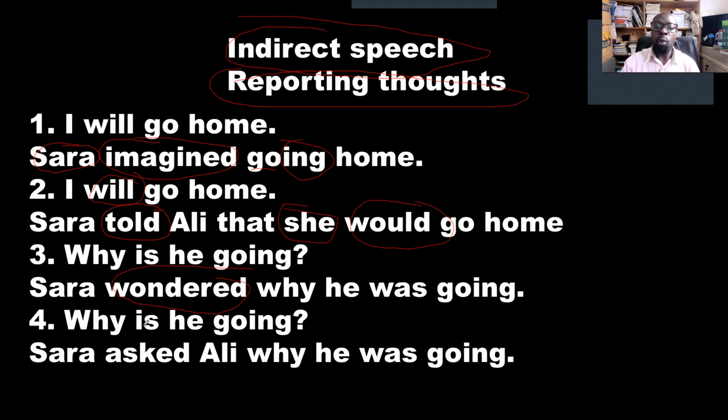Number four, "Why is he going?" Sarah asked. Asked, because there are two people, Sarah and Ali. If there are two people, if you are talking to someone, we say ask. When you are asking yourself a question, we use wondered. And then the rest of the rules of indirect speech apply. Sarah wondered why he was going. Sarah asked Ali why he was going.